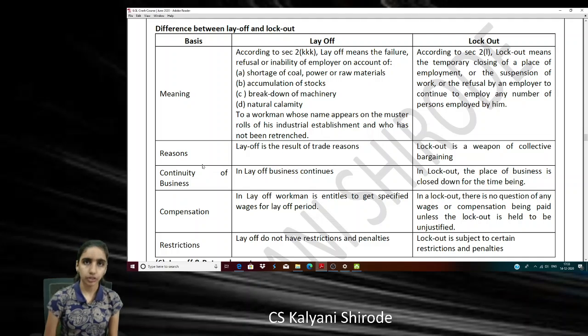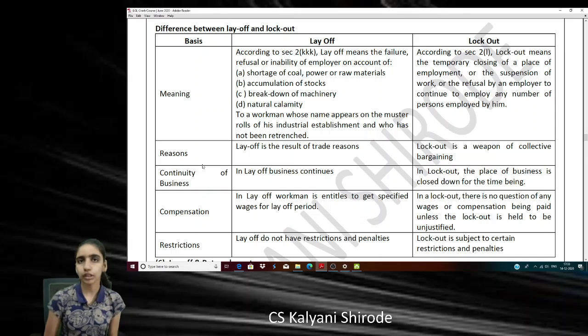Initially, I'll be just discussing individual concepts and then I'll be taking it in distinguished form. So first concept is layoff. What do you mean by the term layoff? Layoff is the capacity or inability of the employer to give work to the employee. There are 4 reasons listed. These reasons are known as trade reasons. So you need to keep in mind the term trade reasons.